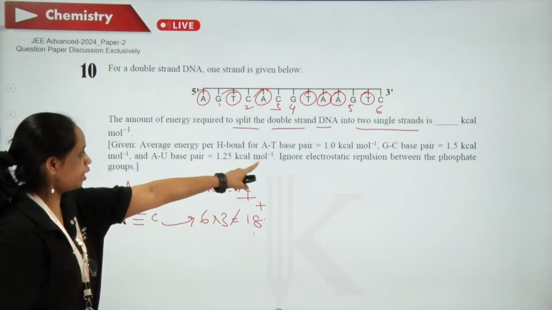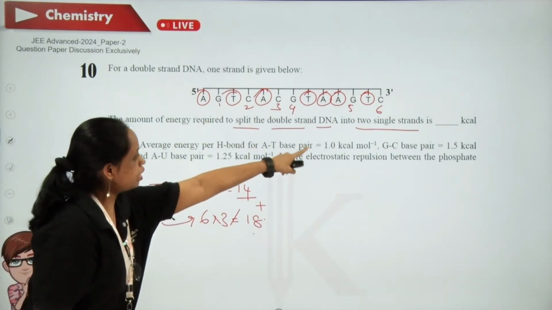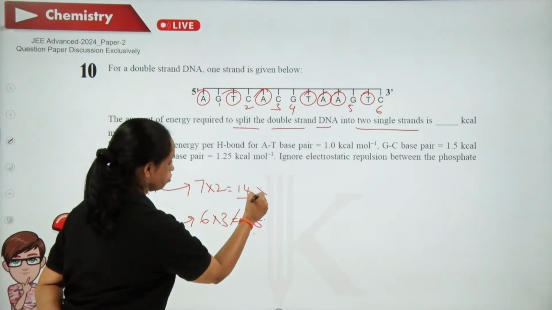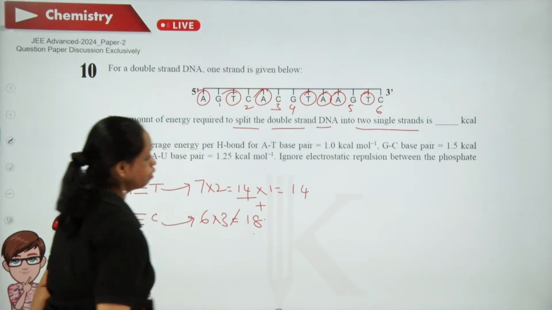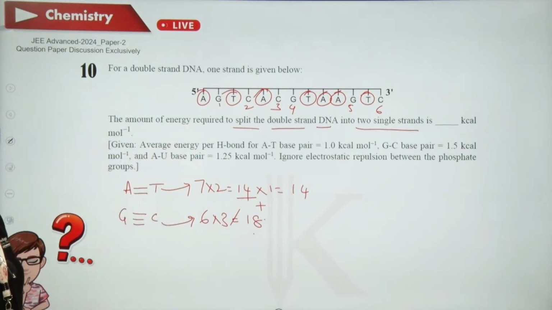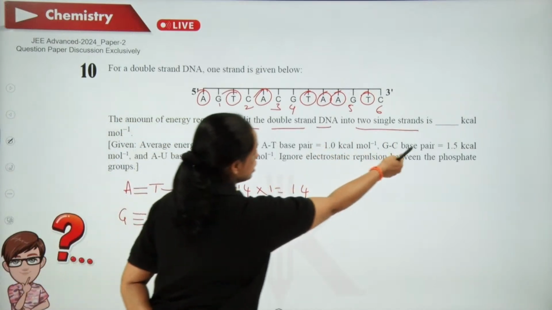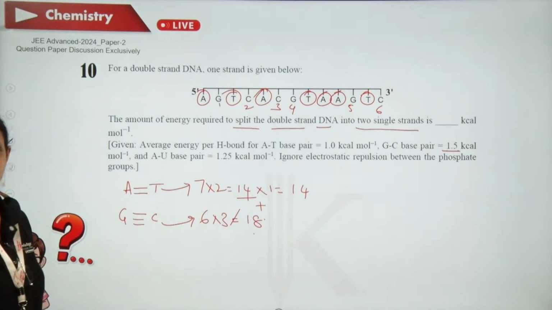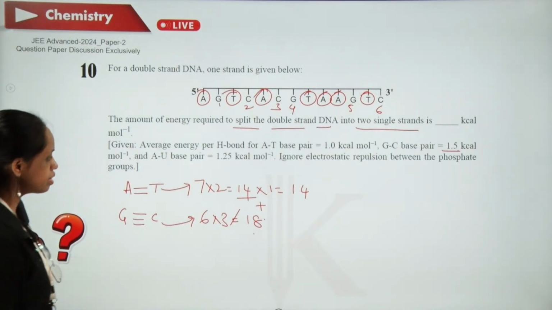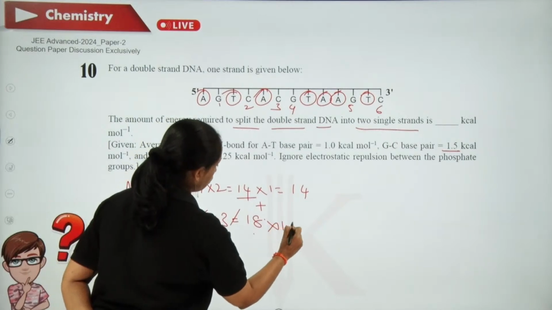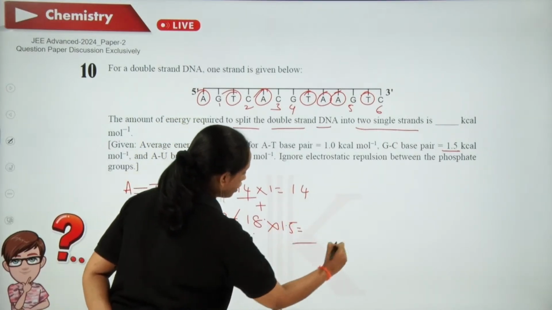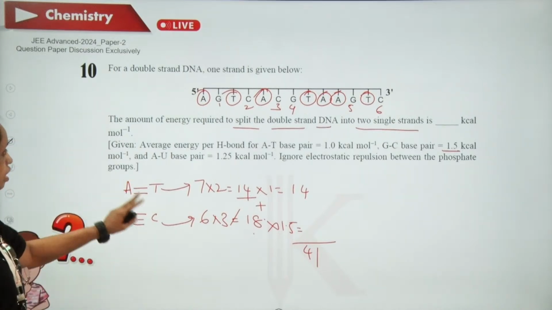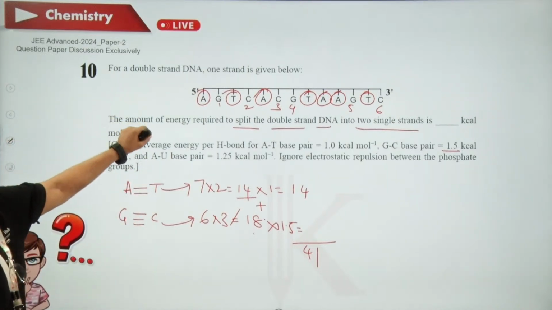Now look at the data. AT base pair requires 1 kilocalorie per mole. So here for breaking this, 14 kilocalories are required. Here, to break GC base pair, 1.5 kilocalories are needed. So I can say 18 into 1.5. When you add these two, 41 you will get.